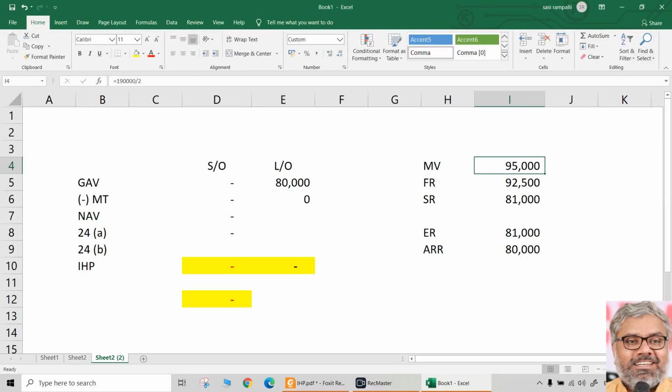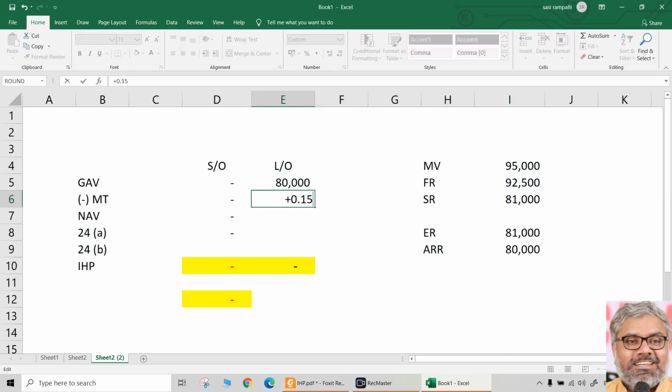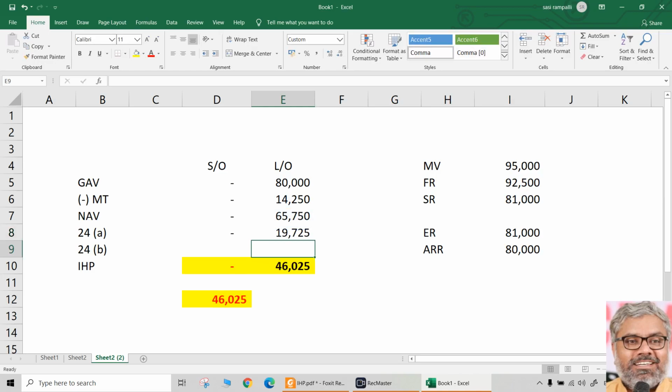Only the portion of let out portion. So that will be 15% of municipal valuation. That is 14,250. So gross annual value minus municipal taxes, net annual value is there. 24A is 30% of net annual value directly, 19,725.